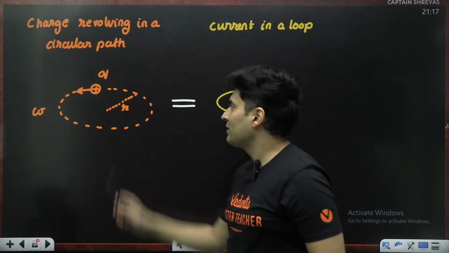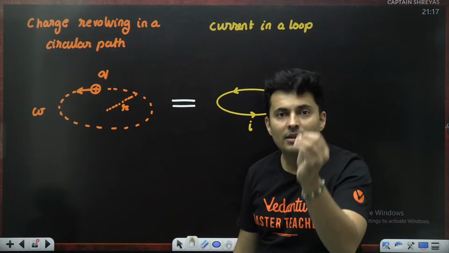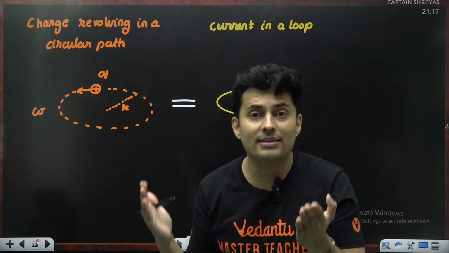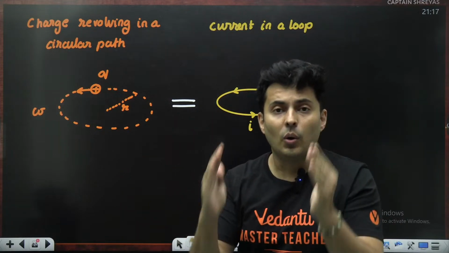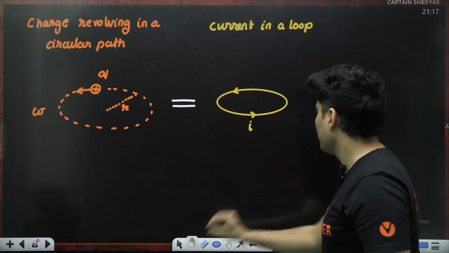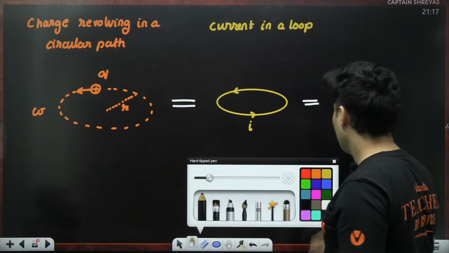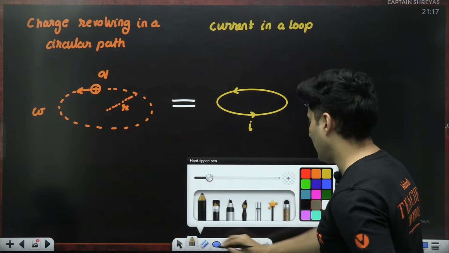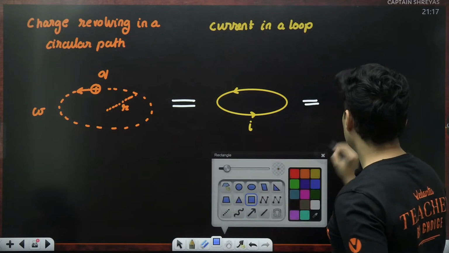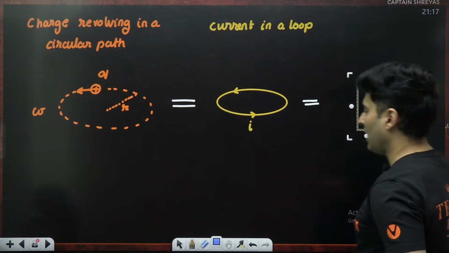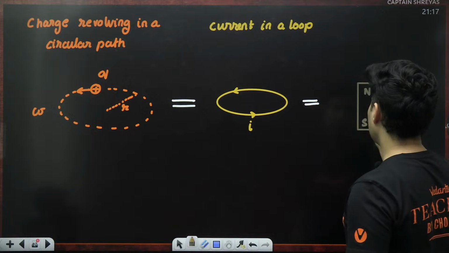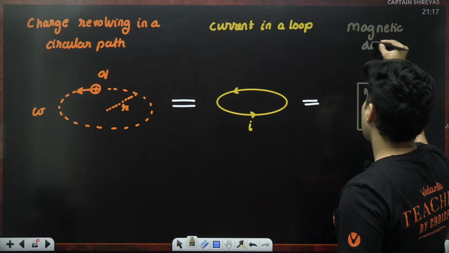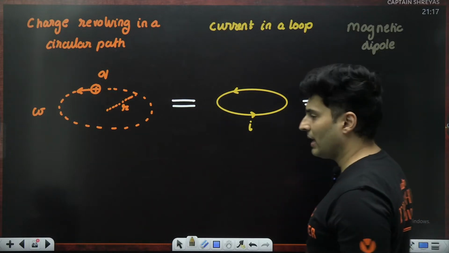But how much is that current and why are we doing this? The reason why we are doing this is because when a charge rotates, it makes you feel that it is a current carrying loop. And we just know a current carrying loop has its own magnetic moment. It behaves like a magnet. So at the end of the day, this is nothing but a magnet with some polarities, north pole and south pole. So this is a magnetic dipole with some magnetic moment in it.